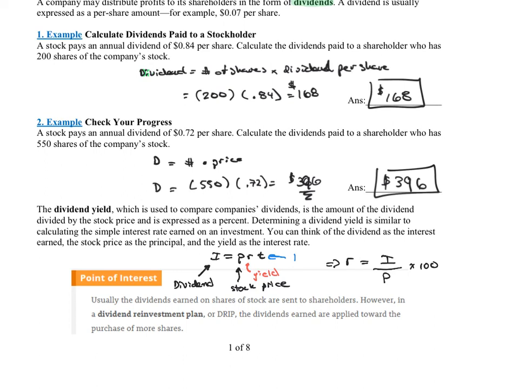Read this last point of interest. Usually the dividends earned on shares of stock are sent to stockholders. However, in a dividend reinvestment plan, or DRIP, the dividends earned are applied towards purchases of more shares. This is exactly what I was suggesting earlier when I was talking about Microsoft: take that money and reinvest it back into the plan. That would be called a DRIP account.